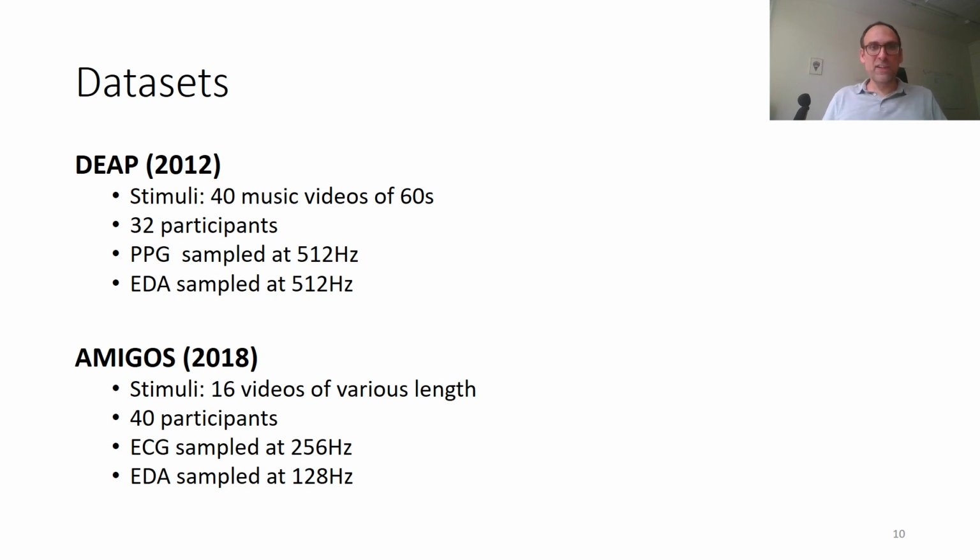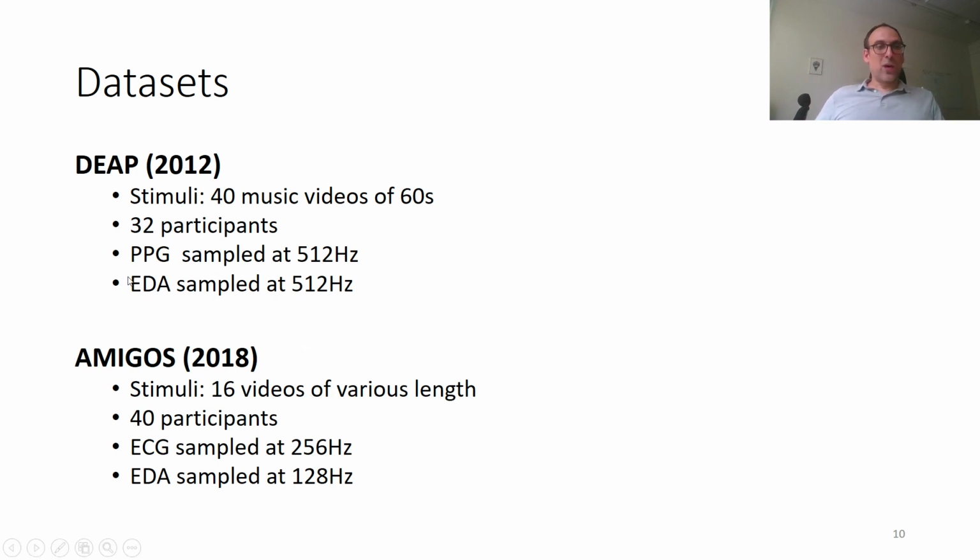To test this hypothesis, we use data from two databases, the DEEP and the Amigos databases. Both datasets are constituted of physiological signals recorded while participants were stimulated with videos. Notice that in the case of the Amigos database, the videos had different lengths, but it's not a big deal because we could resample these to fixed width images.